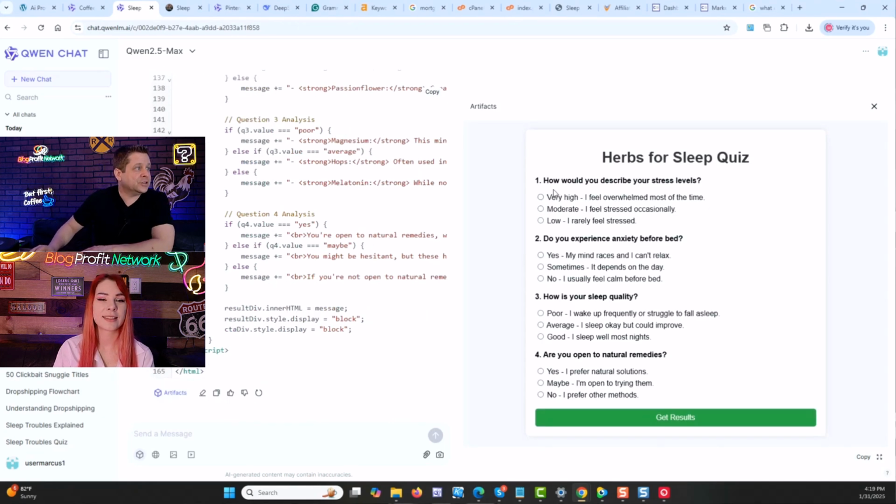Okay, so how would you describe your stress levels? Let's try it and see if we get a good one for you. Moderate. Okay. Anxiety? Sometimes. Okay. How is your sleep quality? I feel like the doctor. Good, actually. Closer to good. Are you open to natural remedies? Maybe. It depends on what they are. All right, here we go. Drum roll.